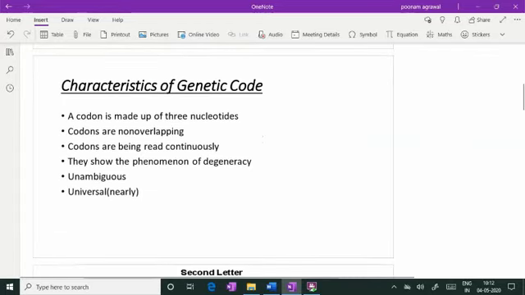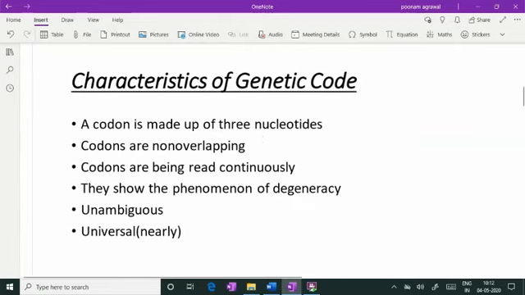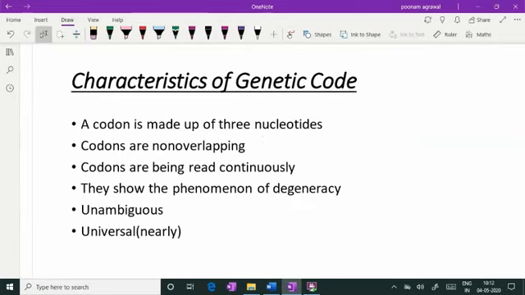We have many characteristics of genetic code. I'll be discussing them one by one. Number one characteristic of genetic code is that one codon, which is the basic unit for an amino acid, is actually made up of 3 nucleotides together.